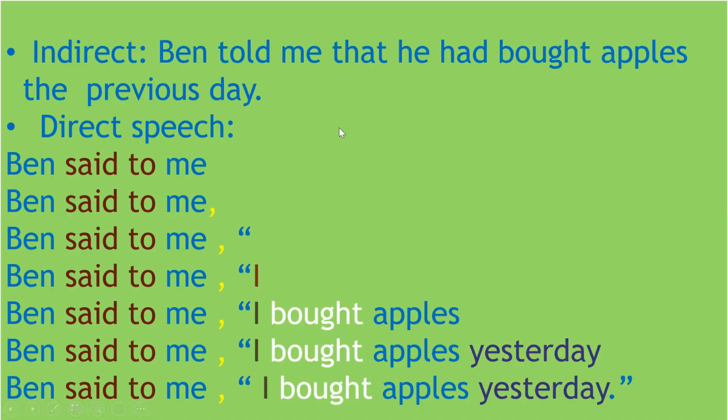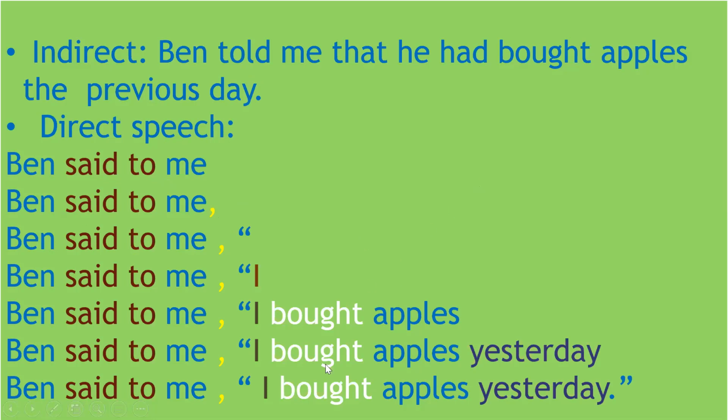Now let us see the step-by-step conversion of indirect speech to direct speech. So first, I told you we changed the reporting verb told to said to. Then we put the comma. Then we removed that. Then we started the sentence with the quotation mark. Then we changed the pronoun from third person to first person and made it I. Then we changed the tense of the sentence. Had bought became bought. Apples remained the same.